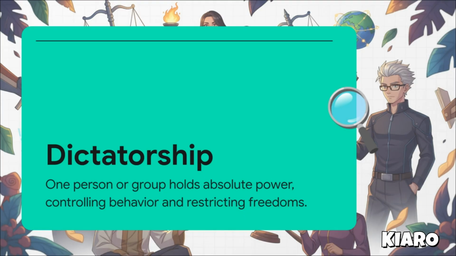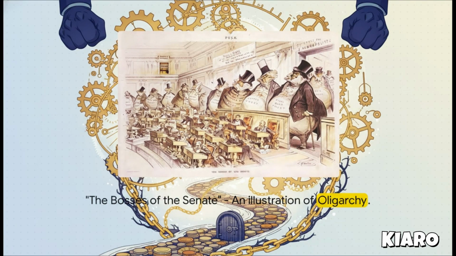They completely block his access to the global internet, and get this, they even have strict rules about the clothes he can wear and the specific haircuts he's allowed to get. That is the very real, very intense reality of absolute government control. Another form you might hear about is an oligarchy, which literally translates to rule by a few.